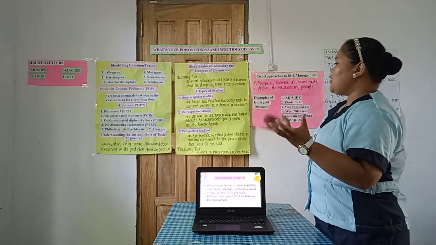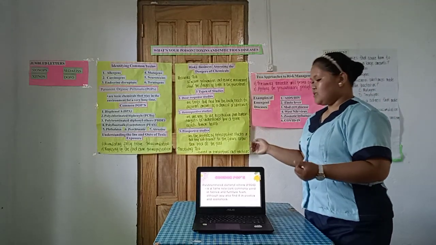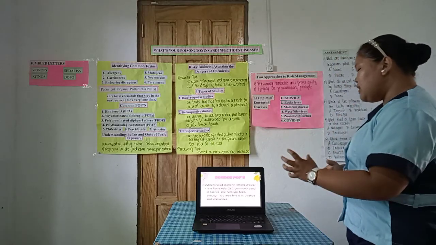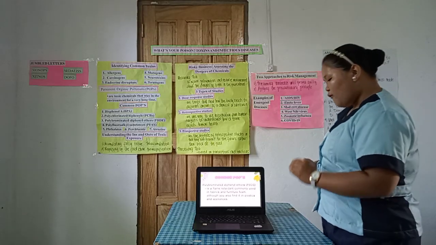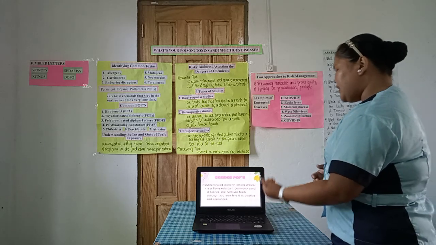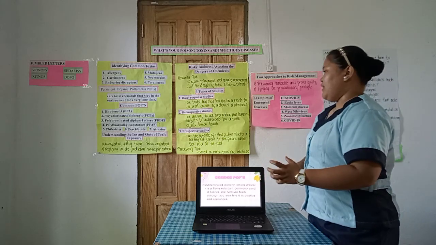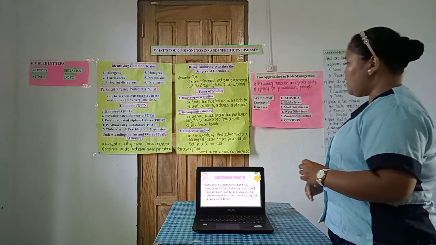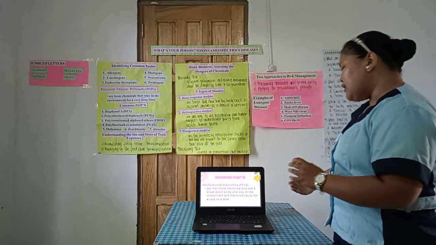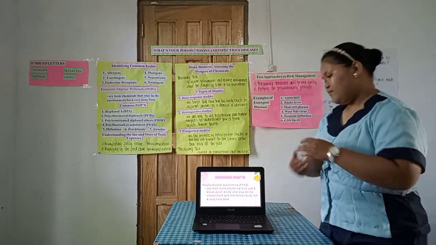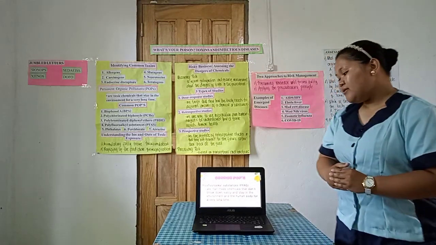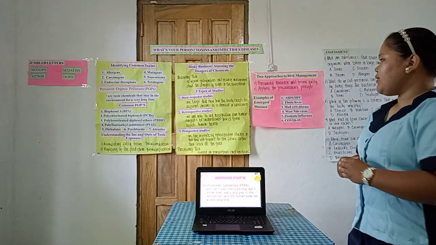Third is polybrominated diphenyl ethers. It is a flame retardant commonly used in fabrics and furniture foam, and it is also found in plastic and appliances. The fourth one states that these are all man-made and do not break down easily and stay in the environment and the human body for a very long time.